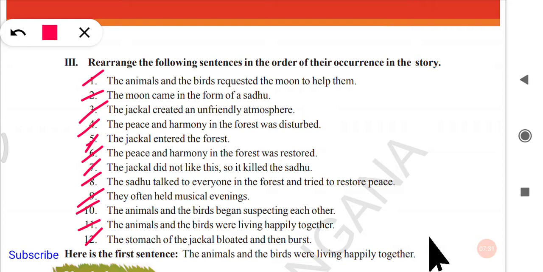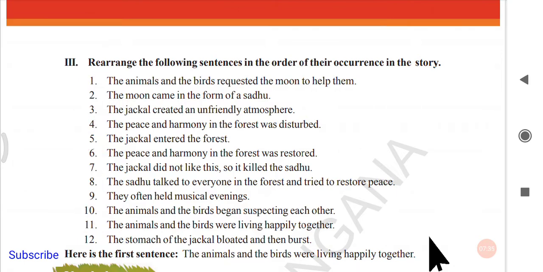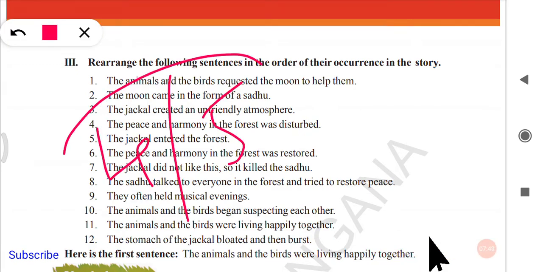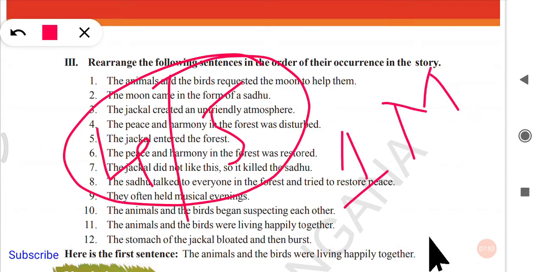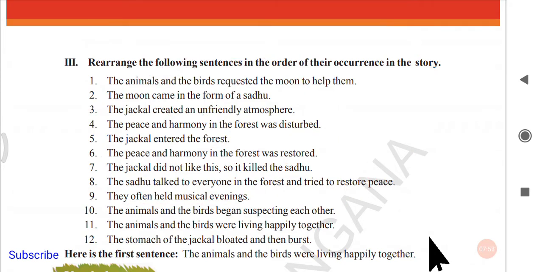So please order all these sentences according to the format I have given you, so that you will get full marks for rearranging the sentences. In the examination, you will get maximum 4 or 5 statements, and though you rearrange all of them, you will get only 1 mark. So be careful when you are doing it. It is very, very easy. The answer is directly in front of you. You have to just shuffle the order. It is very easy, right?